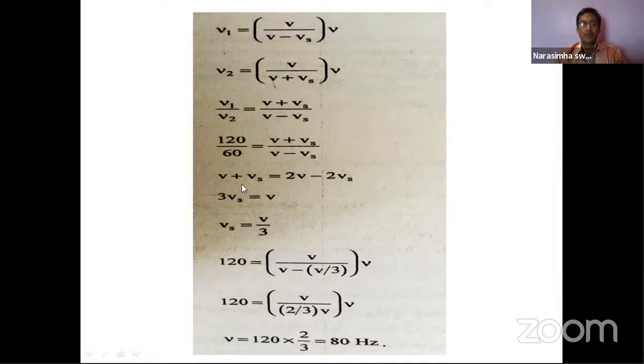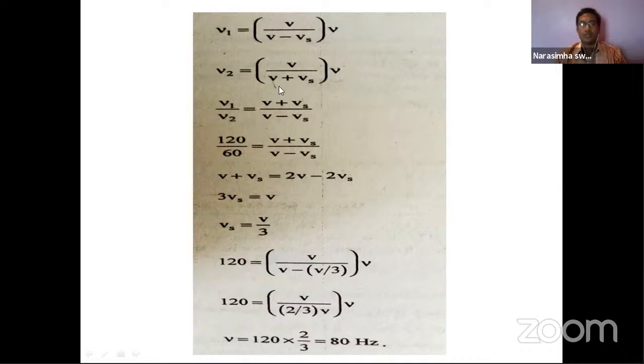What they're asking is the original frequency, right? And now here 120 is equal to, see, we got the velocity of source. Actually, in this bracketed term, we don't know any values here.